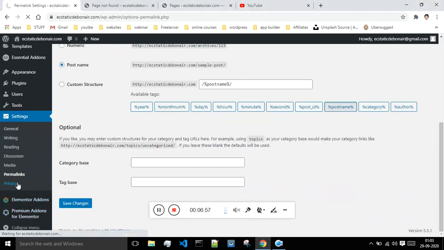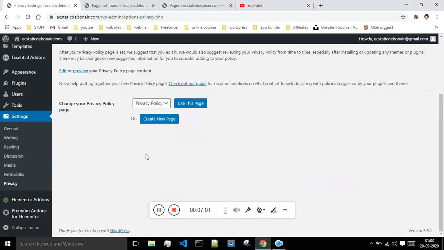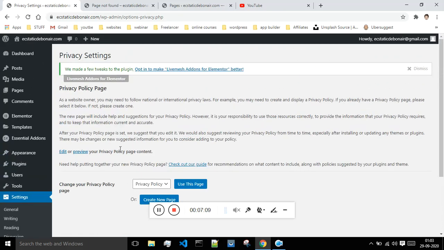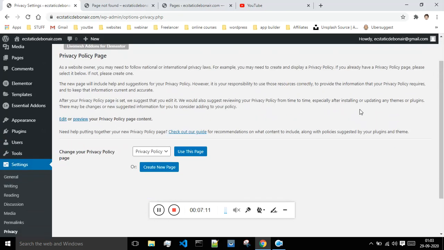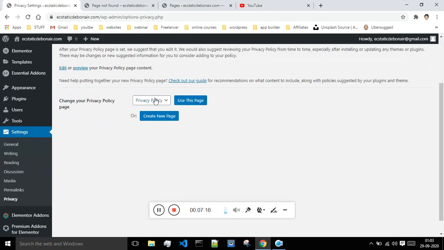And next is the privacy section. Whenever we publish a blog or a website, it should have privacy policies. So this is the section for the privacy policies. You can just use the privacy policy page that is already present over here, or you can create your very own privacy policy page and upload it over here. So a privacy policy is a must.